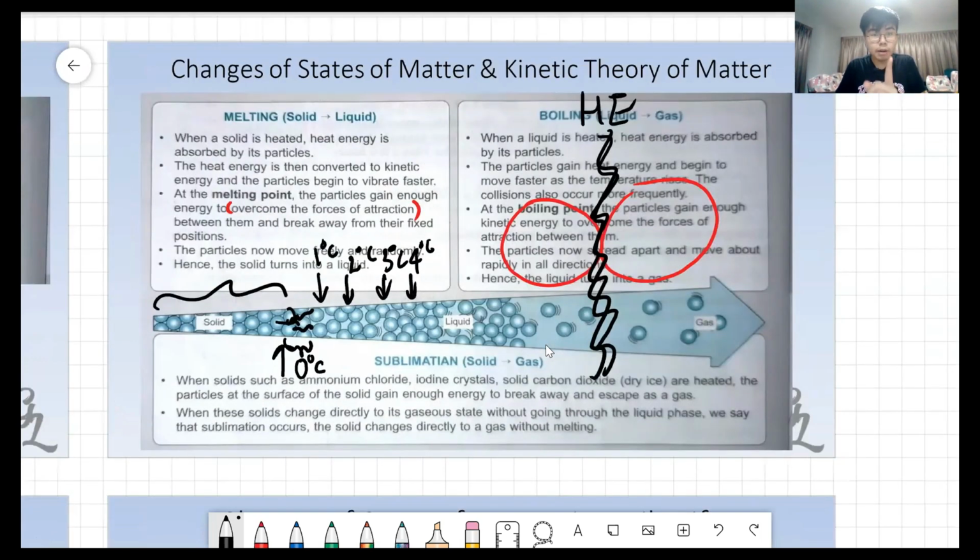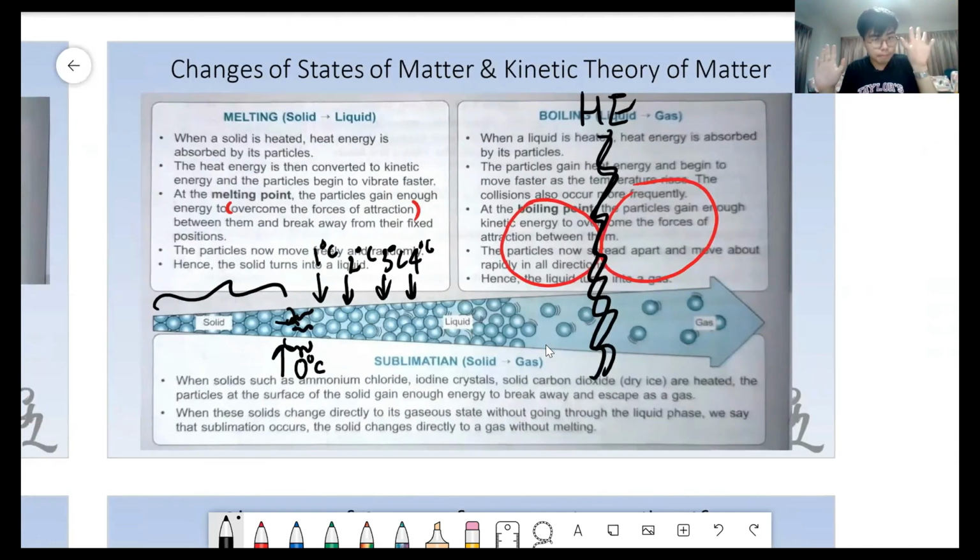Now, again, let's go to liquid. In the liquid, there are also forces of attraction. Forces of attraction happen in solid, liquid, and gas, just strong or weak. Because solid, we know, has strong forces of attraction. Gas has weak forces of attraction. Now, just now we talked about solid, now we talk about liquid. When the liquid is turning into gas, 90, 92, 94, 96, 98, 99, 100, 100, 100, 100.